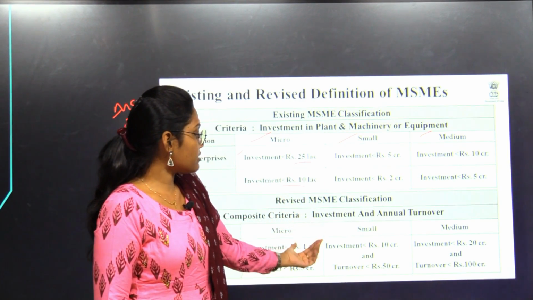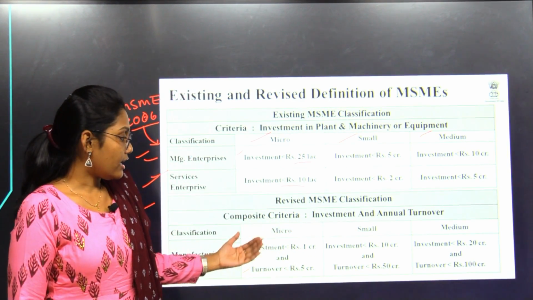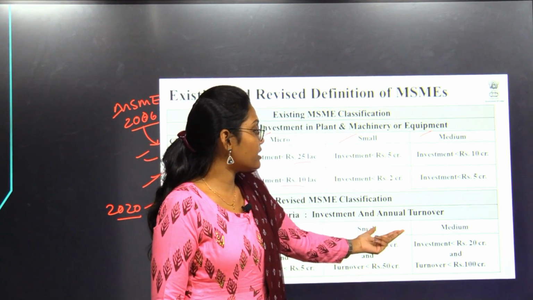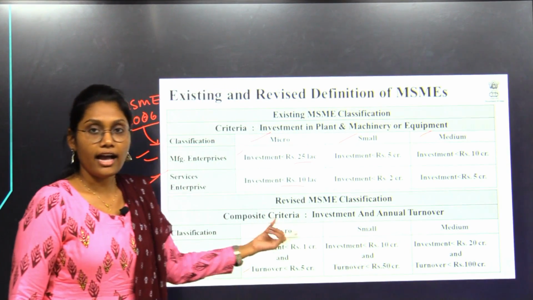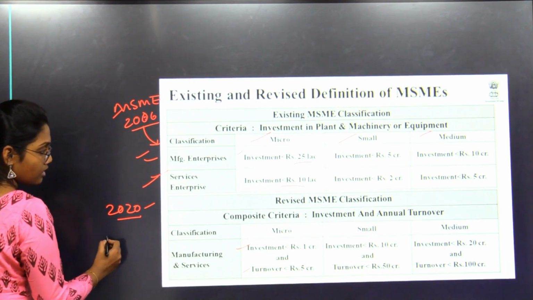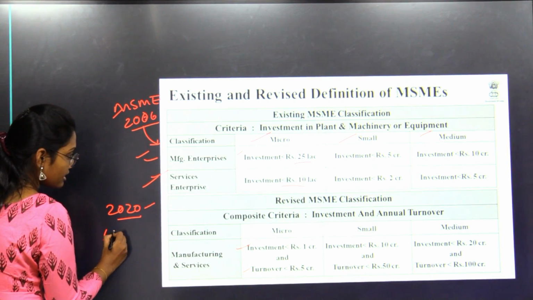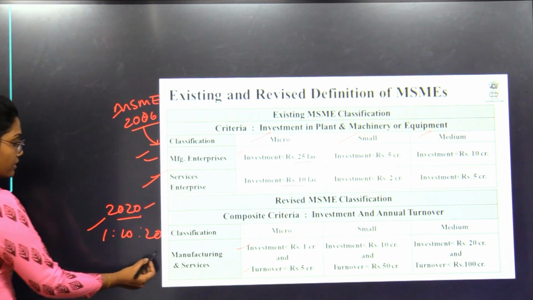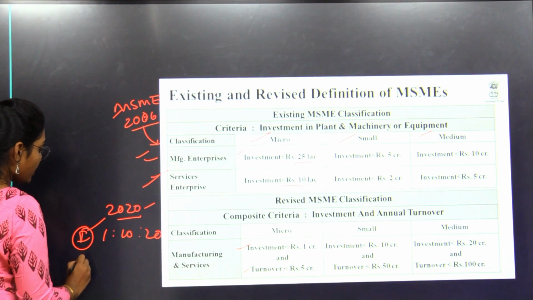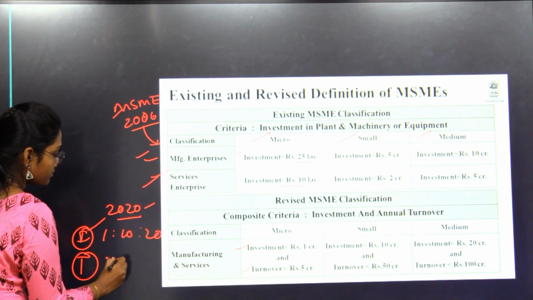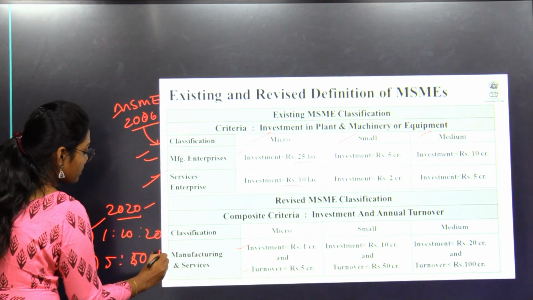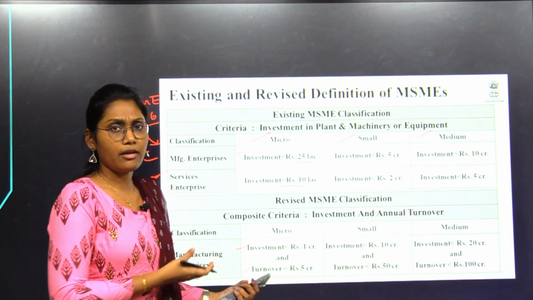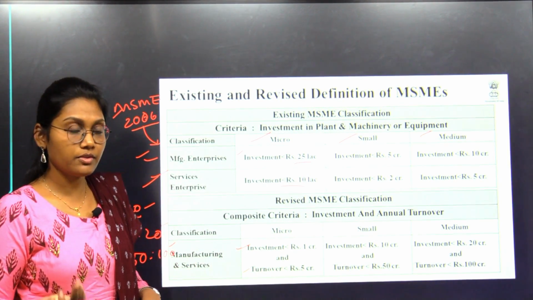For small enterprises, the investment is less than 10 crores and the turnover will be less than 50 crores. For the medium, the investment is less than 20 crores and the turnover is less than 100 crores. If you see the numbers here, you can easily remember the 1:10:20 ratio for the investments, and for the turnovers it is 5 times higher: 5, 50 and 100. You may get questions like these on statistics and numbers sometimes in your exam.